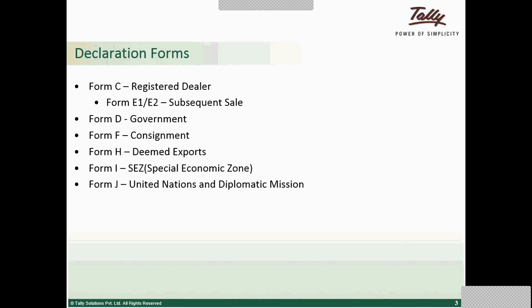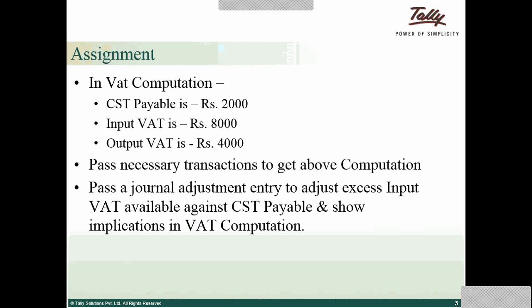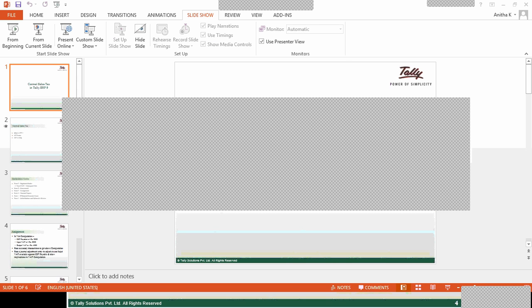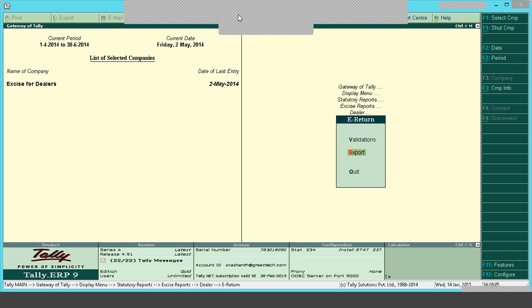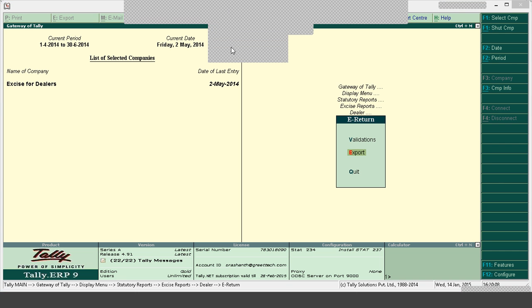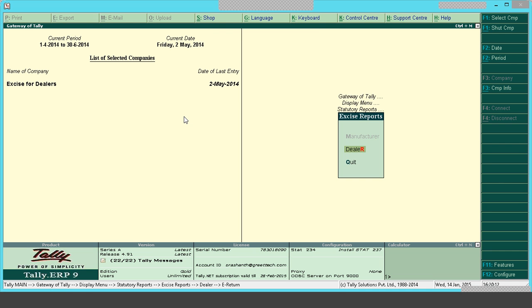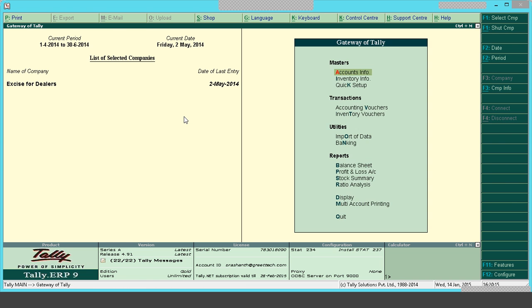And next we have Form I. Form I will be issued for special economic zones. And Form J is for the United Nations and diplomatic missions. So these are the various declaration forms that come under CST. Now we shall begin with the product walkthrough. We shall see how to maintain CST in Tally. So I'm closing this dealer excise company.